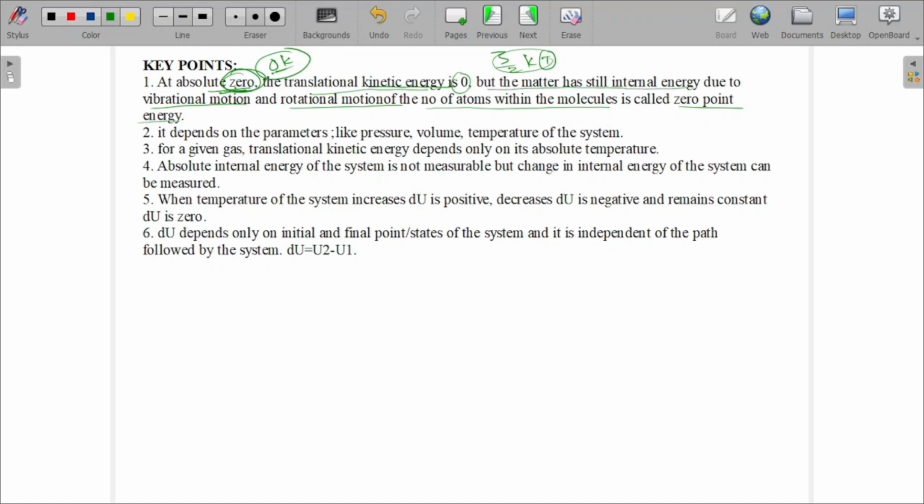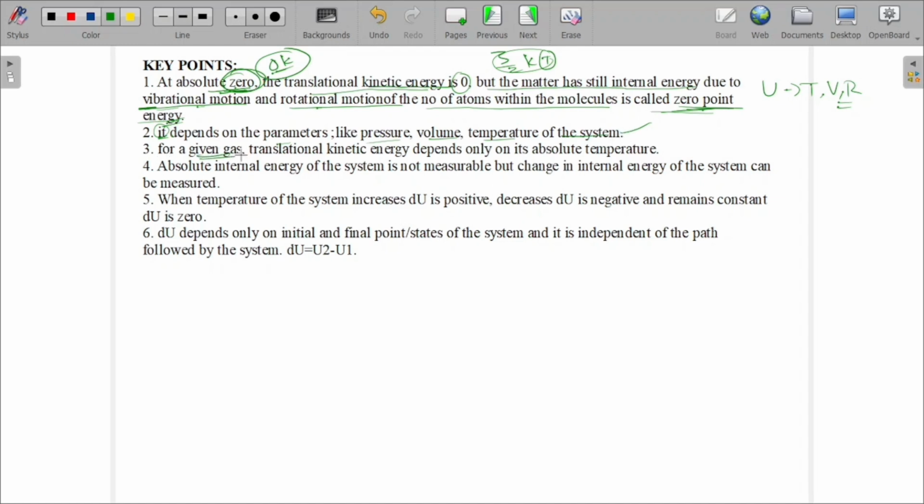But the matter still has internal energy, because internal energy consists of translational, vibrational and rotational kinetic energy. The molecules are still there, in vibrational and rotational motion, so it has internal energy. That energy is called zero point energy, where translational kinetic energy is 0. Internal energy depends on parameters like pressure, volume, temperature and moles, and on the system, how it increases or decreases.